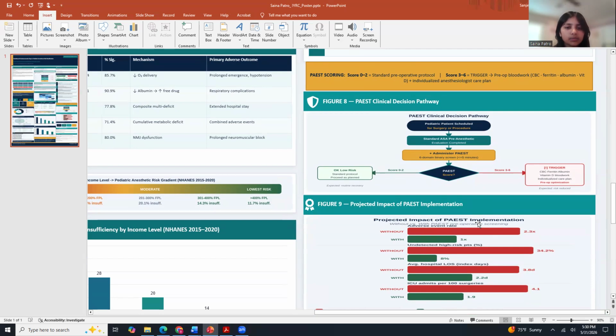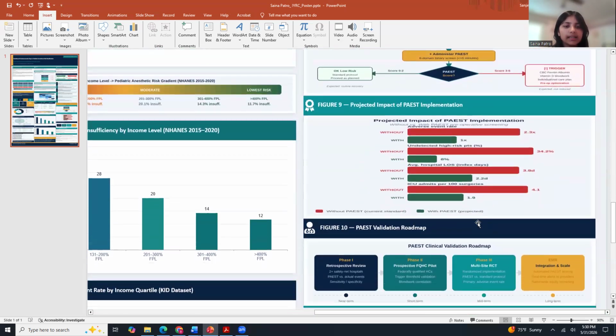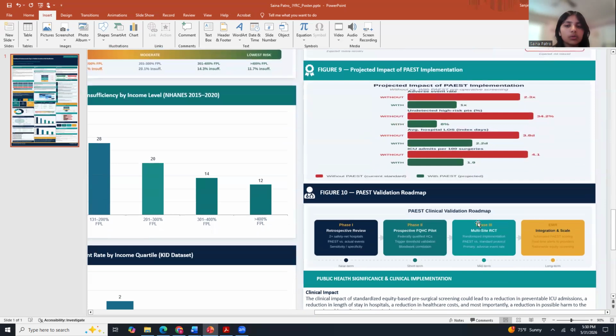Also ASA Class 1, PAEST score 4, blood work ordered. Individualized plan developed. Risk identified before she enters the operating room. Based on our NHANES analysis, the profile of Child B represents a real and common clinical presentation at safety net hospitals and federally qualified health centers across the United States.